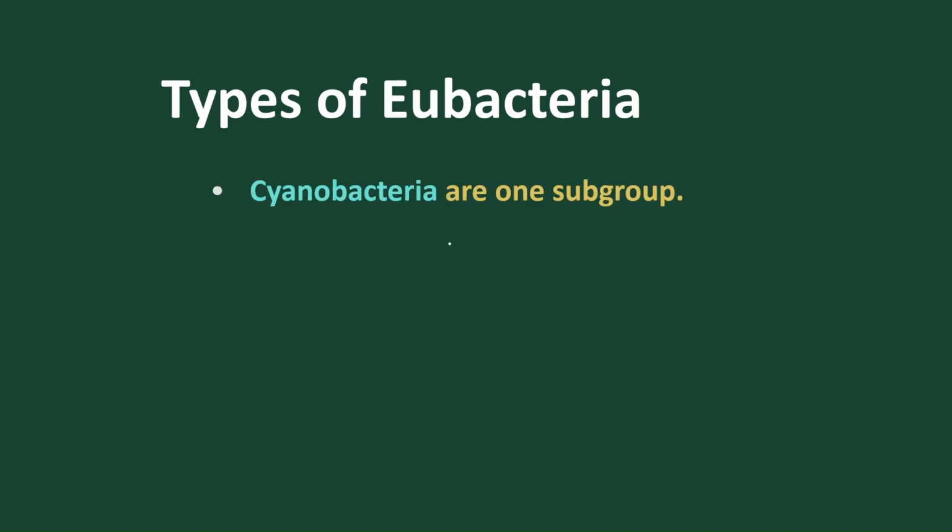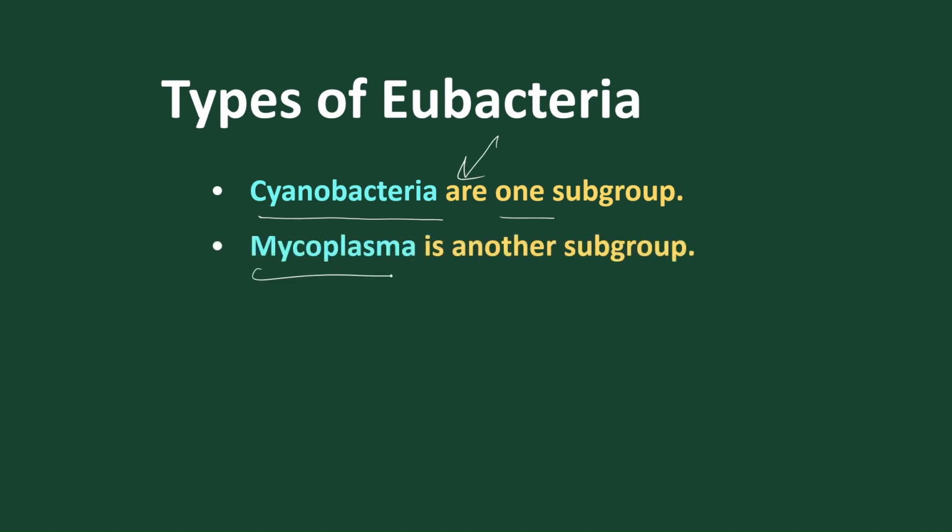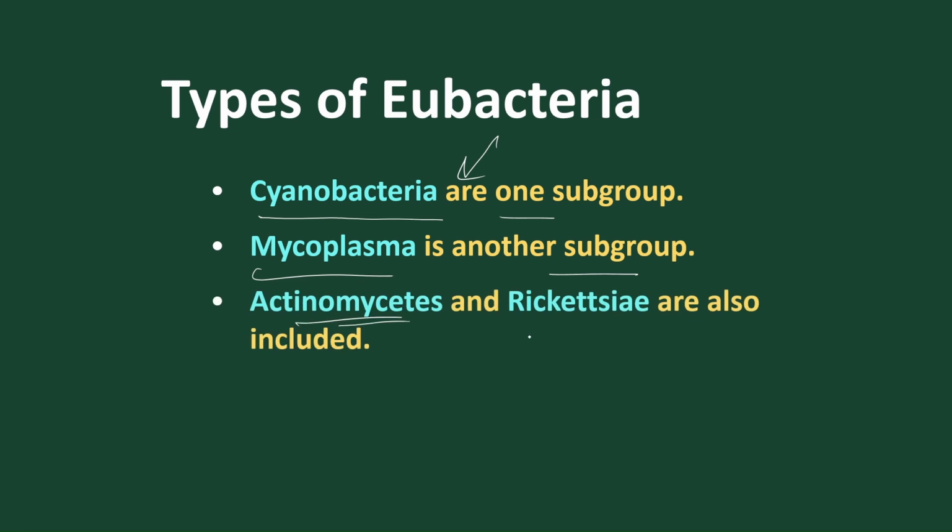Let's move into the types of eubacteria. Cyanobacteria is one subgroup of eubacteria, followed by mycoplasma as another subgroup. We also find actinomycetes and rickettsia. Let's discuss one by one, starting with cyanobacteria. It is sometimes called blue-green algae.